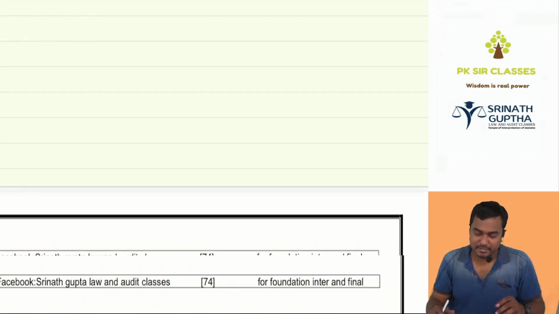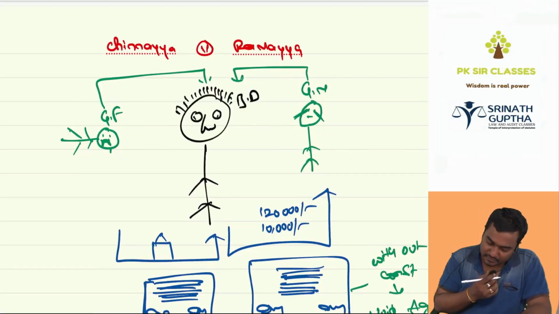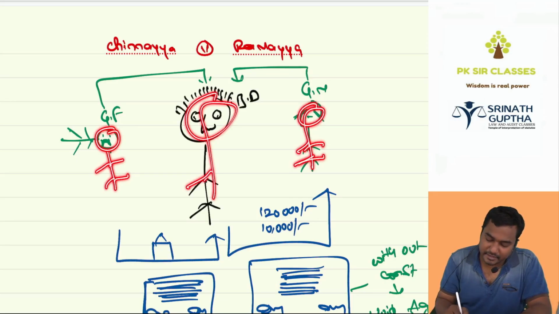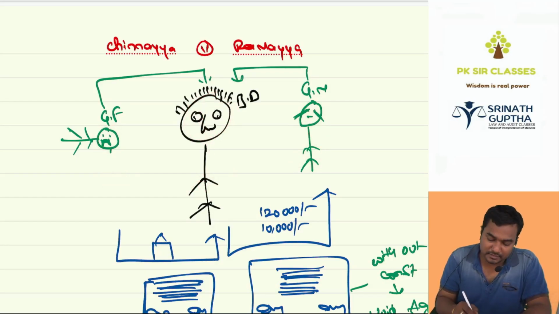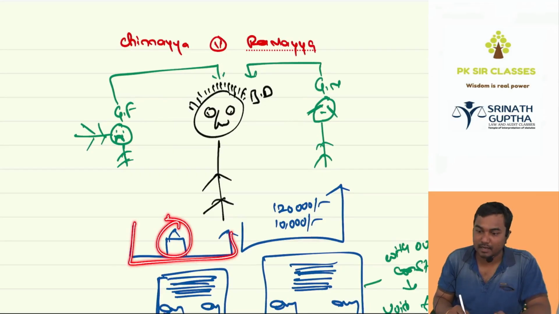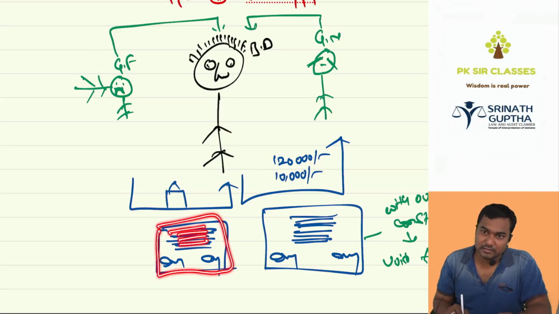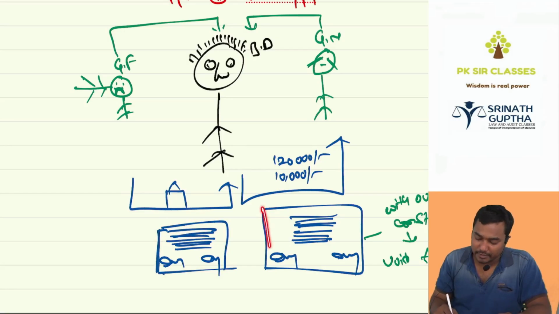So there was a famous case, as we discussed already, Chinnaya versus Ramaya. There was a good father, a good mother, and a bad daughter. Before death, the father said to the daughter, I will transfer my whole property, my bungalow, to you. But every month you have to pay 10,000 rupees to your mother. Then there were two agreements. The daughter said yes, so there was an agreement between the father and daughter. As per the agreement, the father will transfer the property to the daughter. Then the daughter entered into an agreement with the mother: mummy, every month I will give you 10,000 rupees.